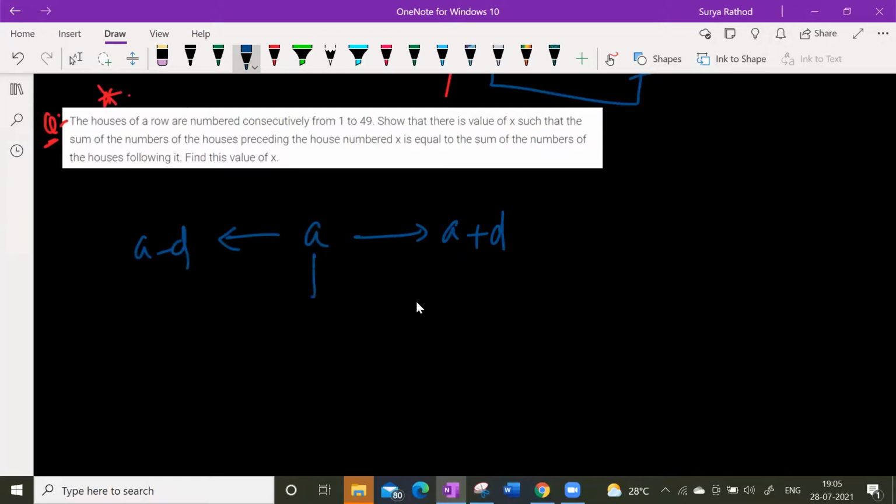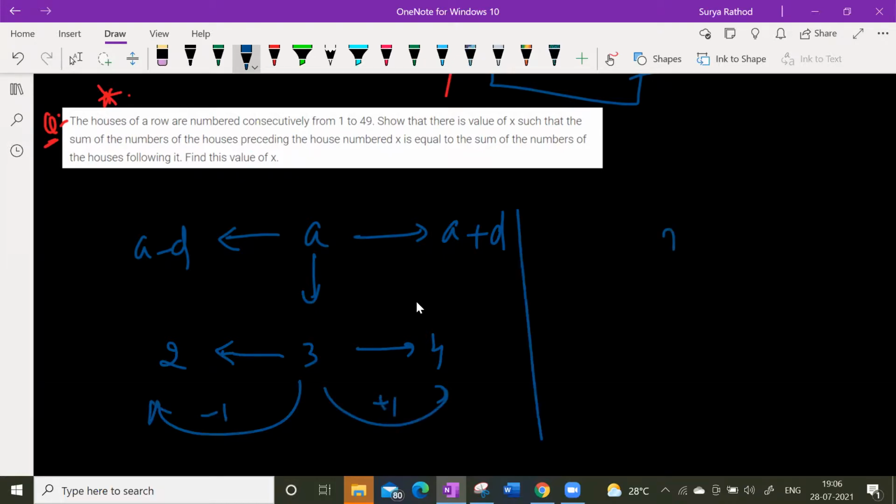Let us take an example. If I say A is equal to 3, what is the preceding number? 2. Succeeding number is 4. Is it clear? So I'm doing minus 1 here and plus 1 here. That's what I'm doing. Look at this. For X, the preceding number is X minus 1 and the succeeding number is X plus 1. How many of you understood the basic concept? Is it clear with everyone? Very simple. Next.